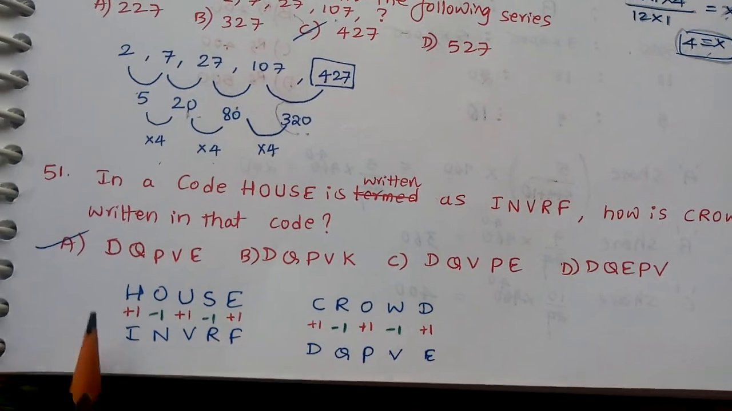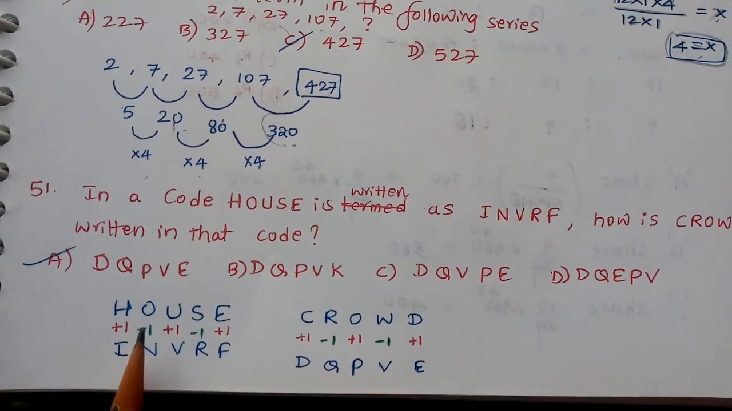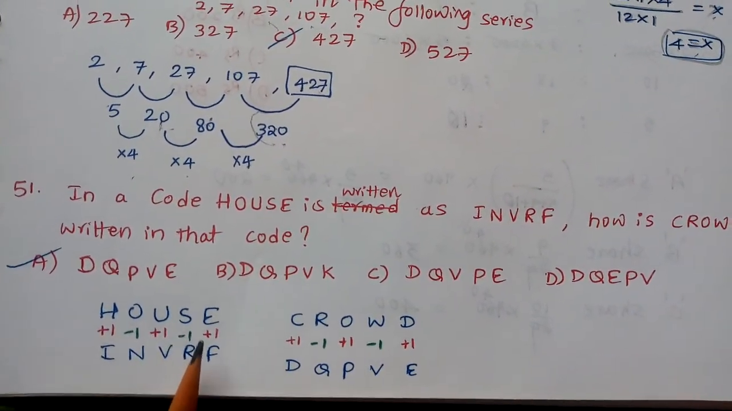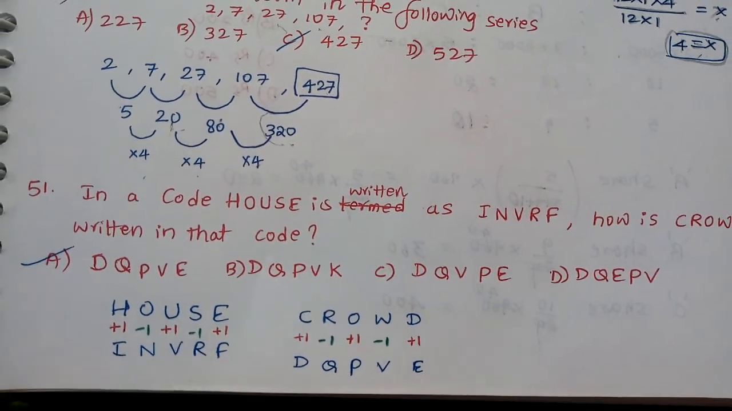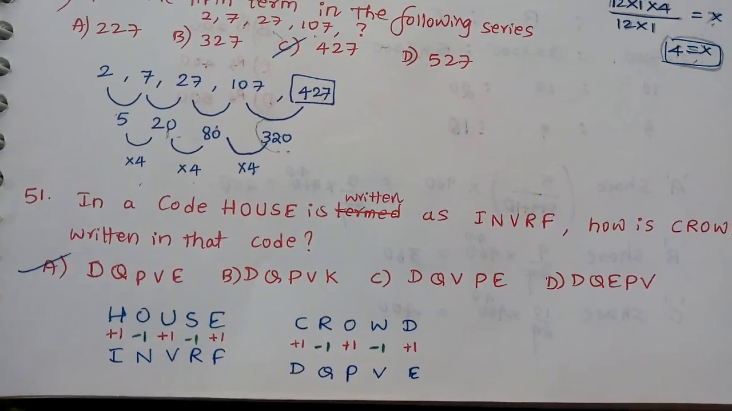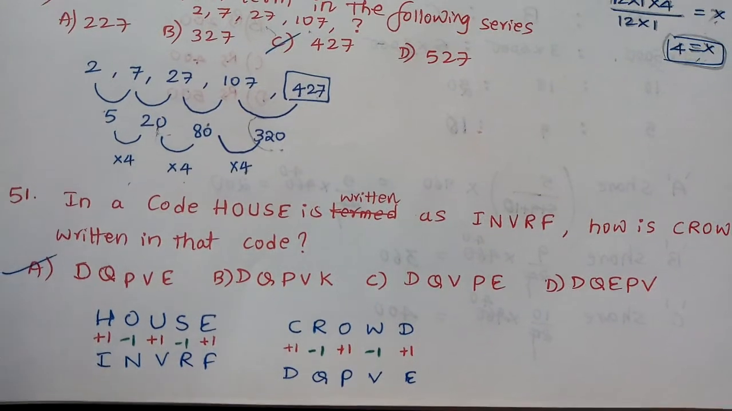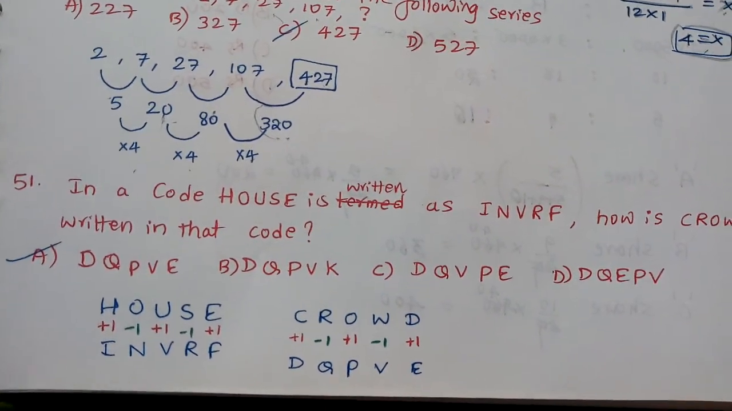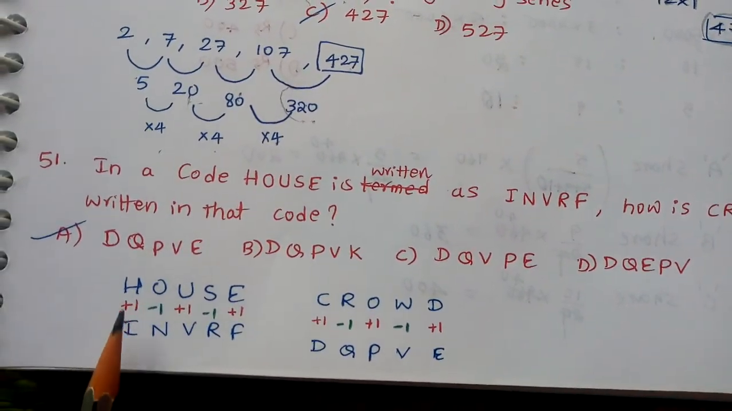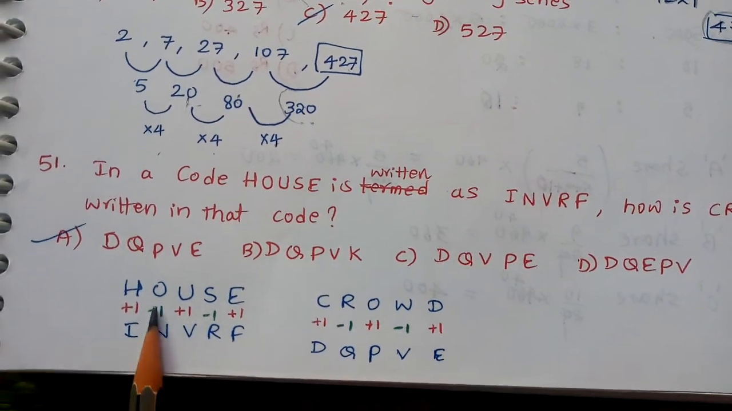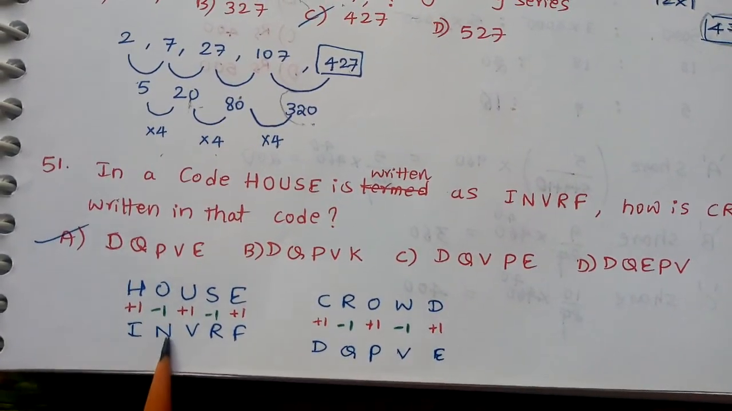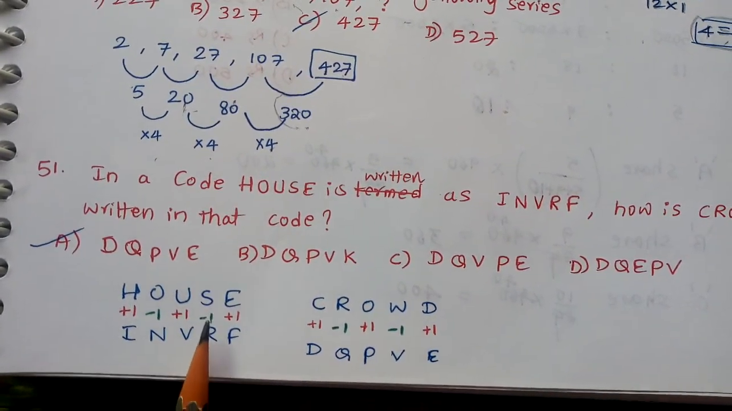Here, simply what they have done is plus 1, minus 1, plus 1, minus 1, alternately. They have moved the next term to the next alphabet and the previous alphabet. Here H's next alphabet is I, O's previous alphabet is N, here again plus 1 for V and minus 1 for R.